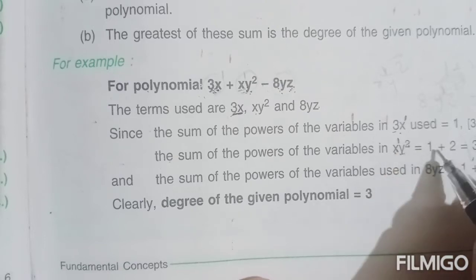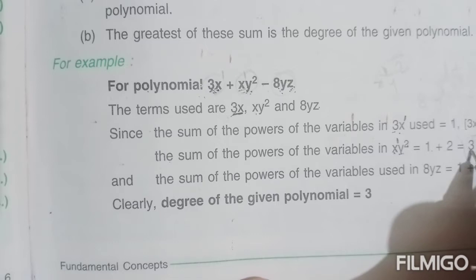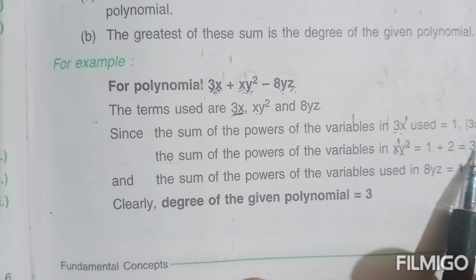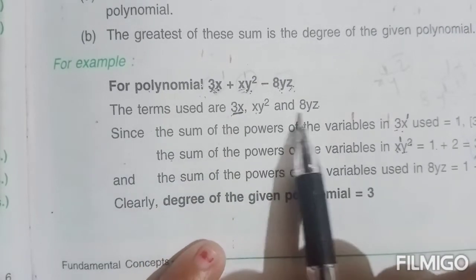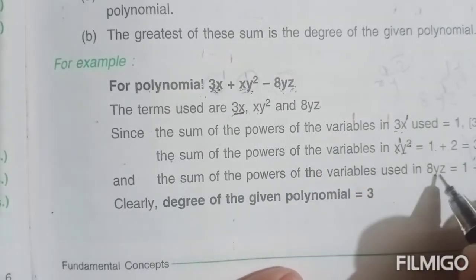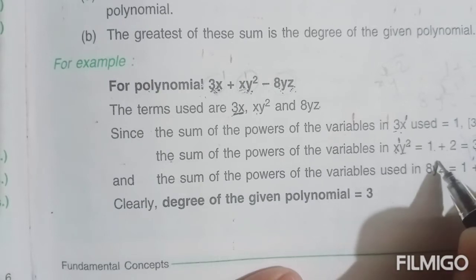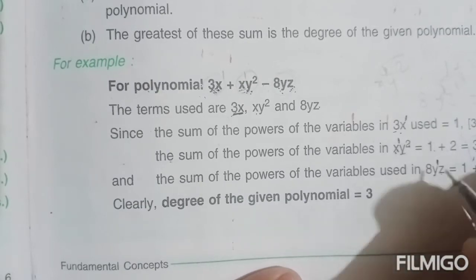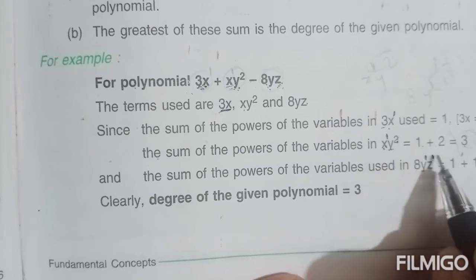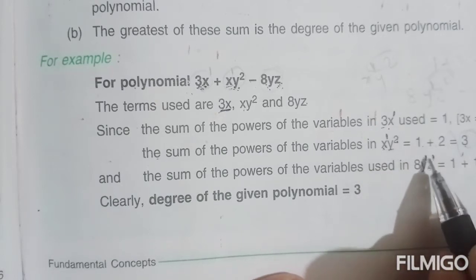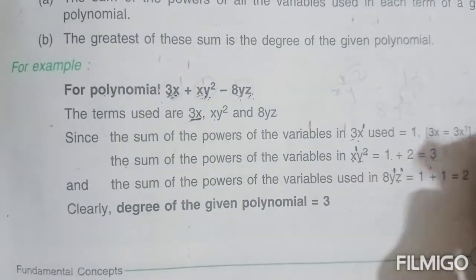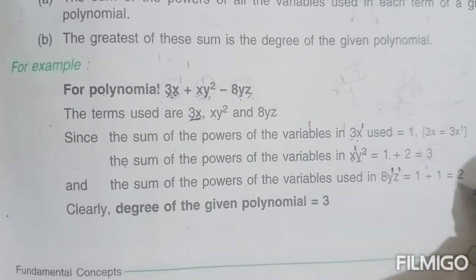Finding their sum, what you will get? 1 plus 2 is 3. Okay, so the sum of powers of the variables in xy square is 1 plus 2 equal to 3. Let us take the third term, the sum of powers of the variables used in 8yz. So here variables used are y and z. Y simply means y raised to the power 1. Z means z raised to the power 1. So taking the sum of these powers of variables, what you will get? 1 plus 1 is 2. Okay. Now here which one is the greatest number? 1, 3, 2. It is 3.